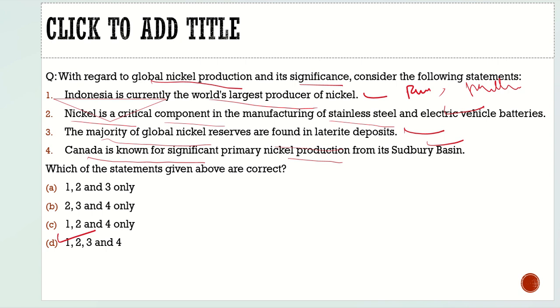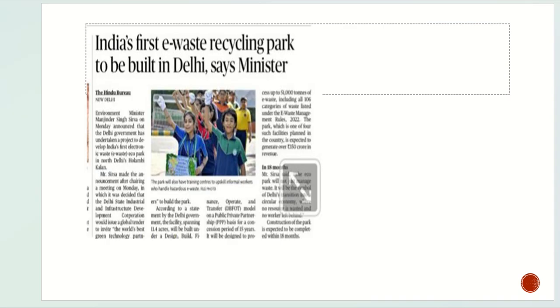Now let's move to the last article which we had brought here. The article is about India's first e-waste recycling park to be built in Delhi. So this is basically the news. It may come in statement form, or maybe for the state civil service exam they may directly ask you. For UPSC it may come in statement form. So please note, the first e-waste recycling park is to be built in Delhi.